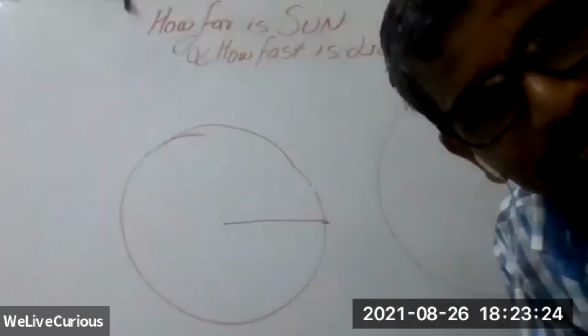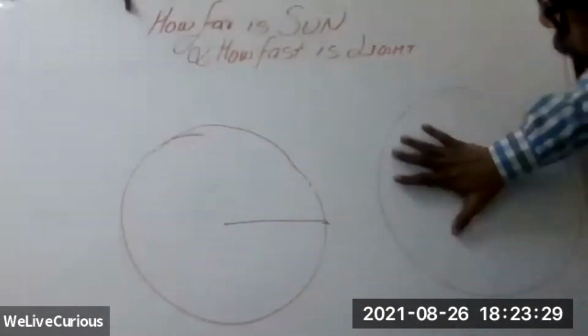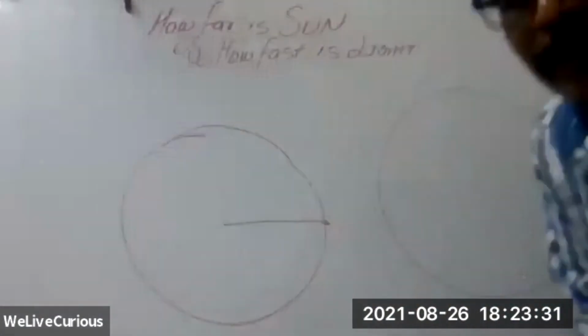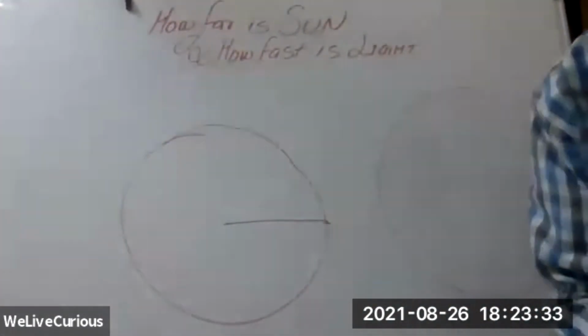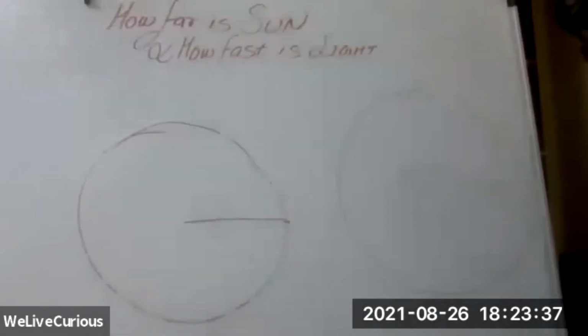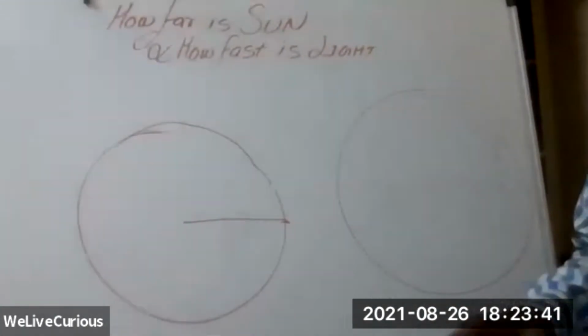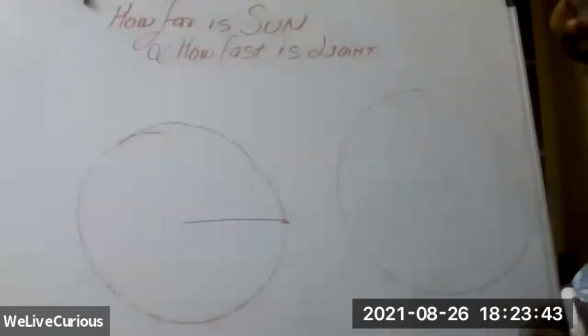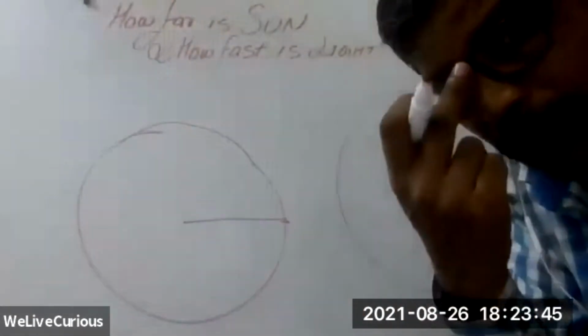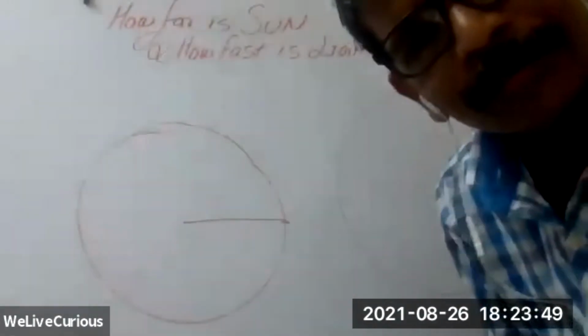Now you will start questioning yourself again. Make 2 circles of the same size on a paper.